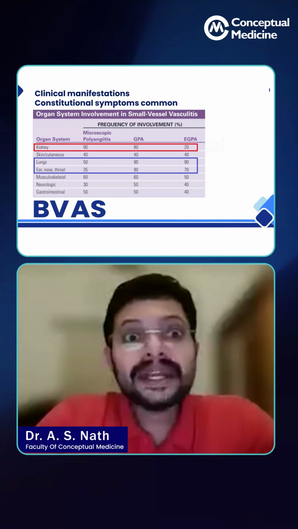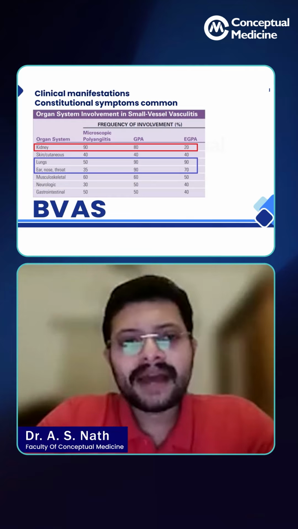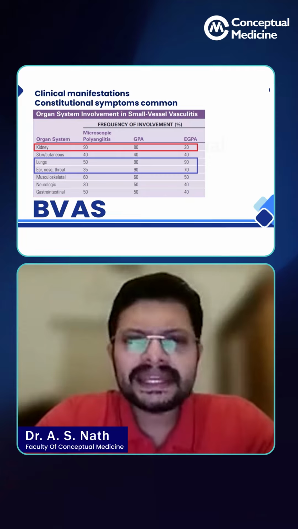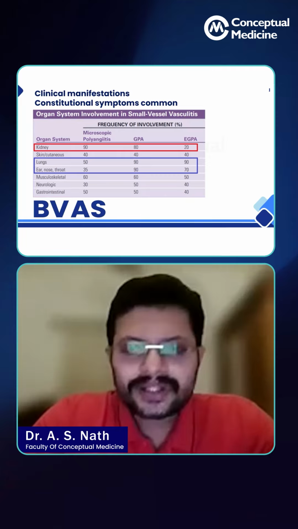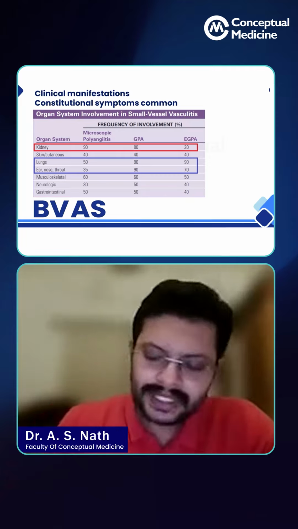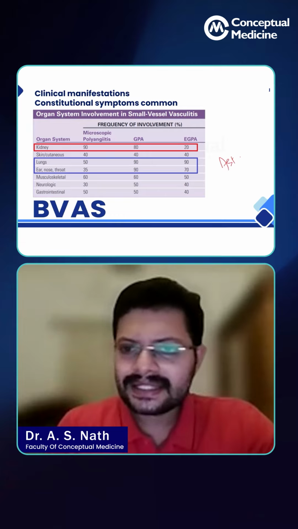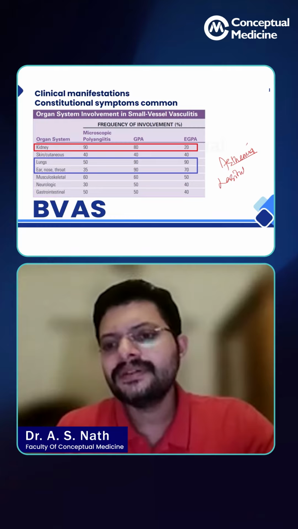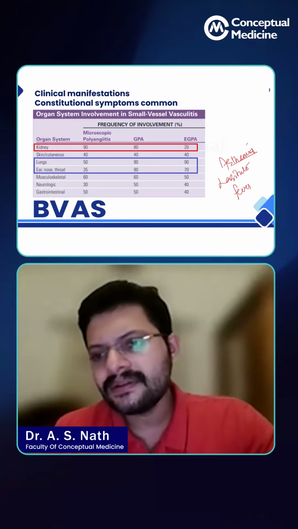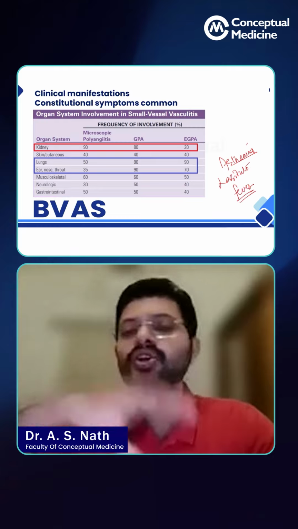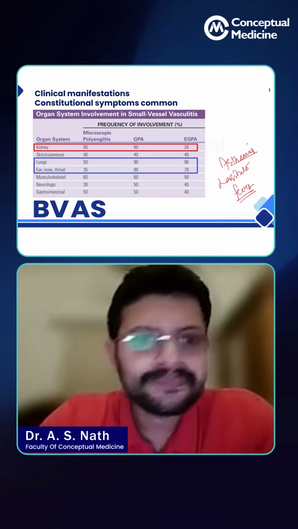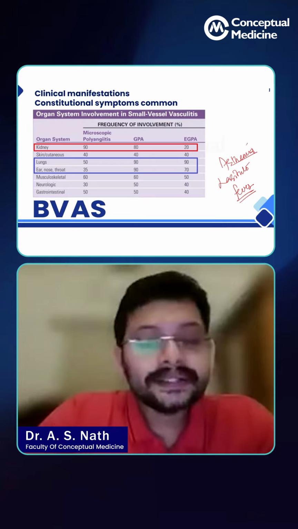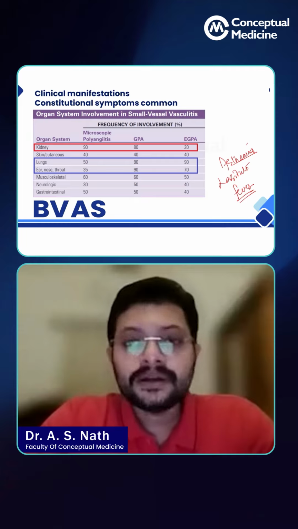So when you talk about the clinical manifestations, all of them have constitutional symptoms, your fatigue and a lack of energy, the asthenia, all these things. You called it asthenia, or lassitude. Fevers, all these things are very much common in all the types of vasculitis. But there are certain things that you have to remember.